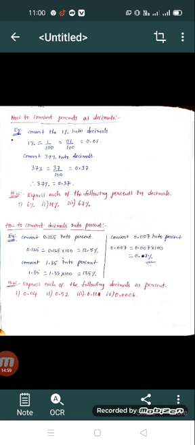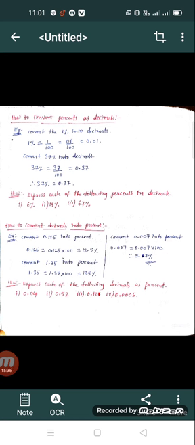Okay students, you have to do some homework problems using the same process. Express each of the following percents in decimals. So these three problems you will do in the same process. And next, how to convert decimals into percent. This is the reverse process of the previous one. In the previous process, we converted percent into decimals. Now the process is how to convert decimals into percent.